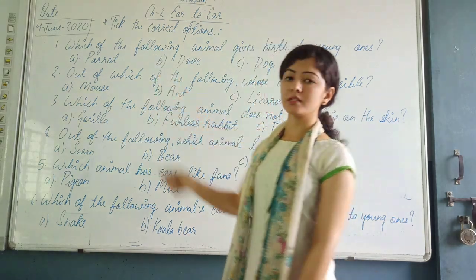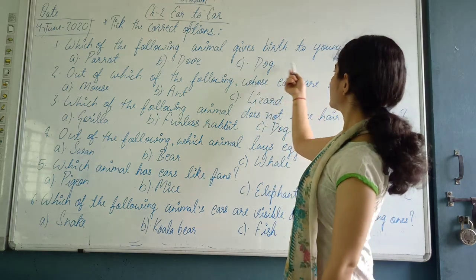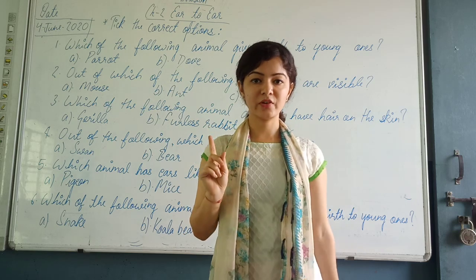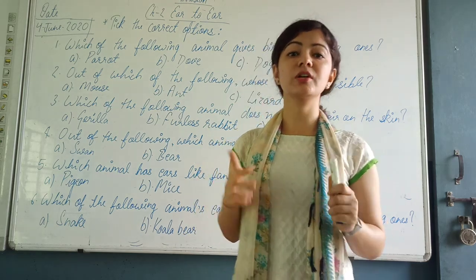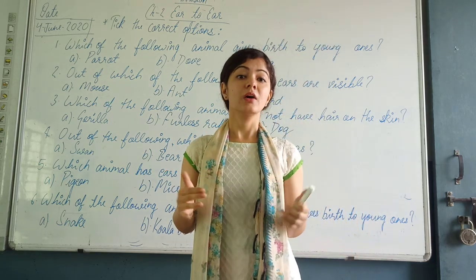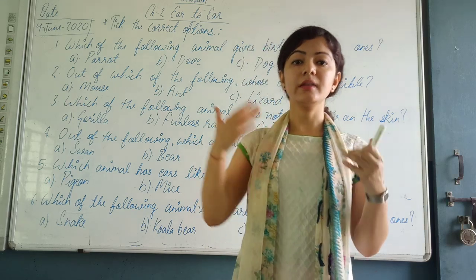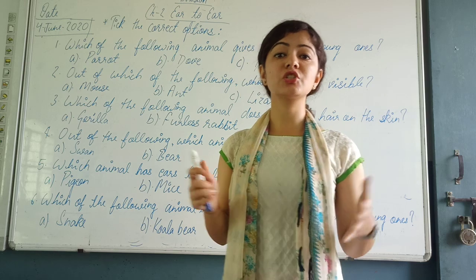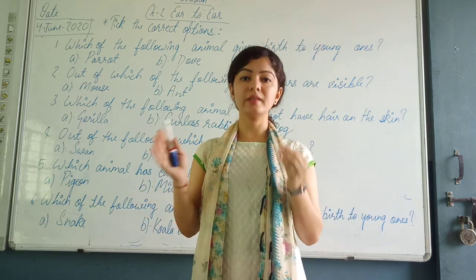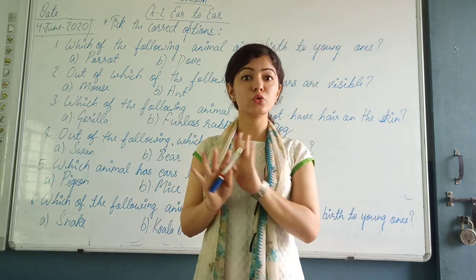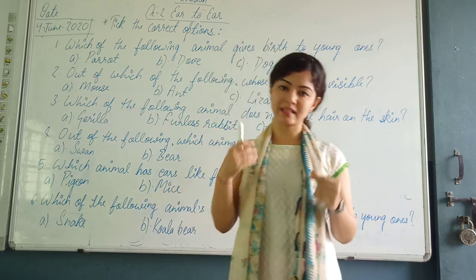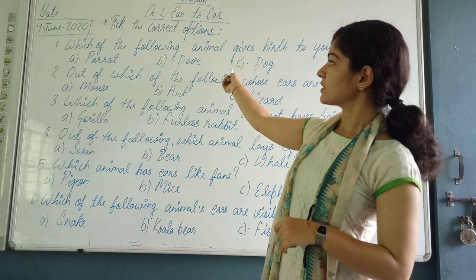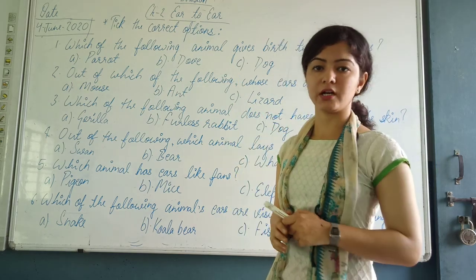Our first question is, which of the following animals gives birth to young ones? There are two types of animals. Number one, those which lay eggs, and when the egg hatches, the young ones come out. The second type are those animals which give birth to a young one, to a baby. They don't lay eggs, they directly give birth to the young ones. So you have to choose the animal which gives birth to young ones.